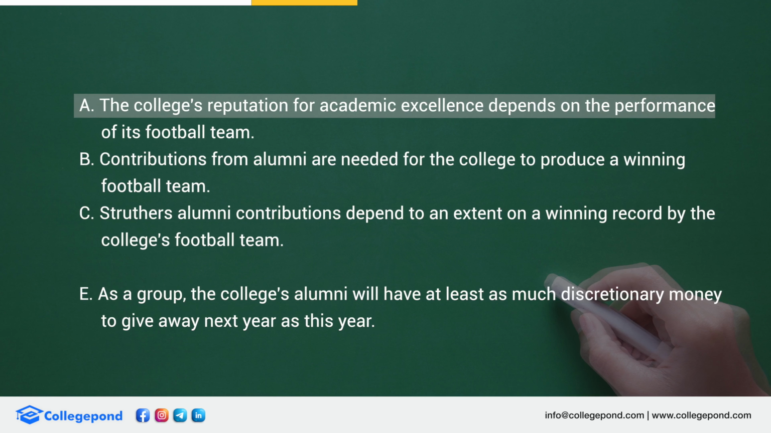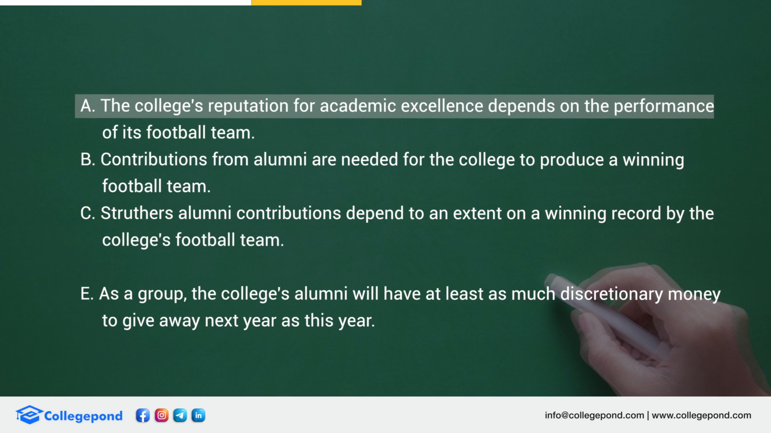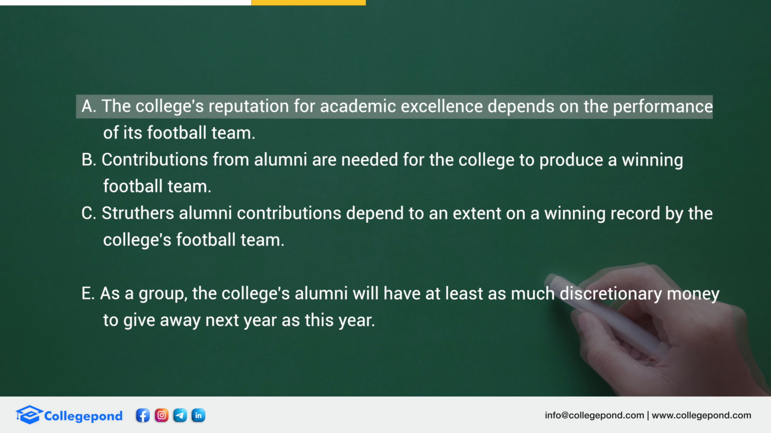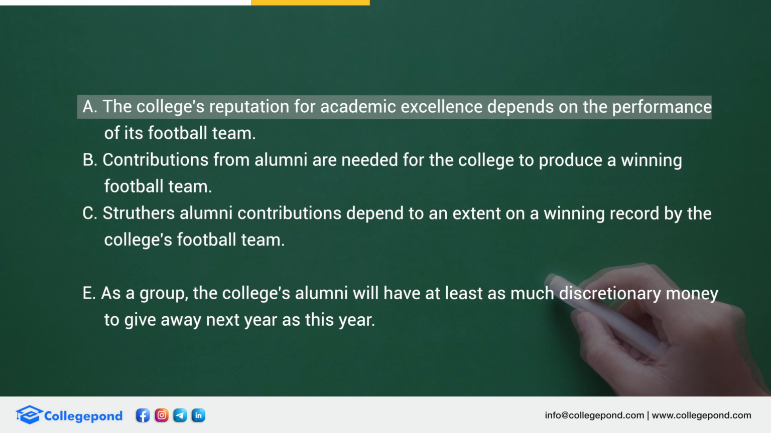Option number E talks about as a group the alumni will have at least as much money to give next year as this year. So here you are assuming that the alumni have the same money this year as they had last year. Now let's say I am donating money to the college. Where is it written in the passage how much money I have to donate? I donate depending on what I want to do.